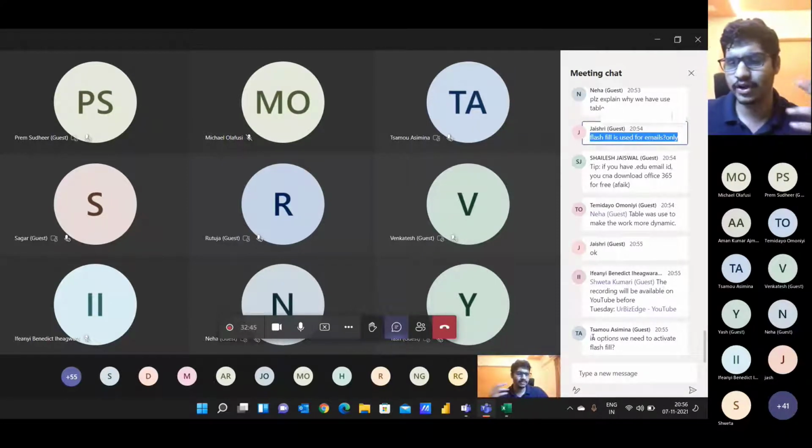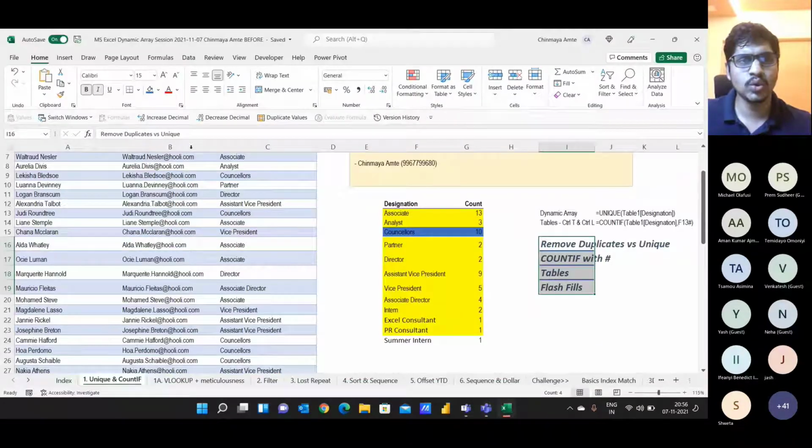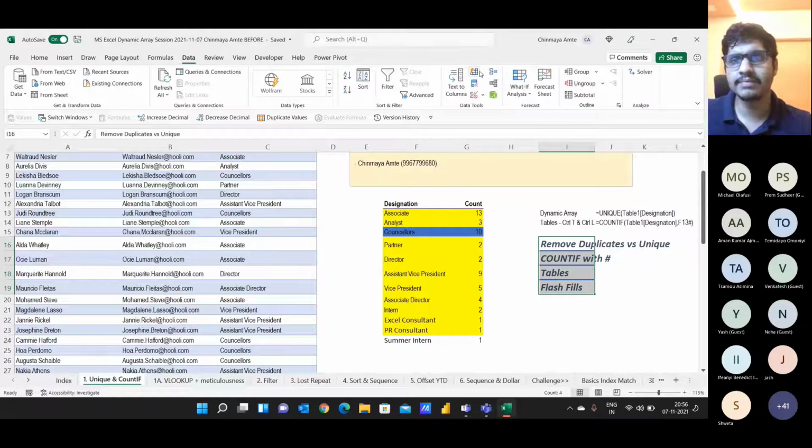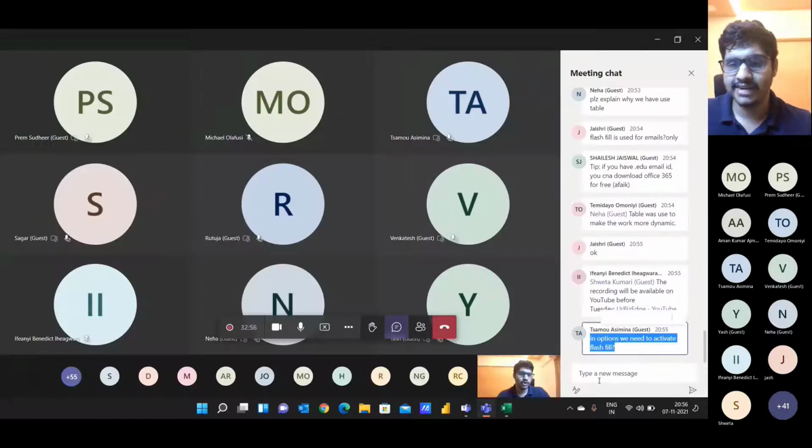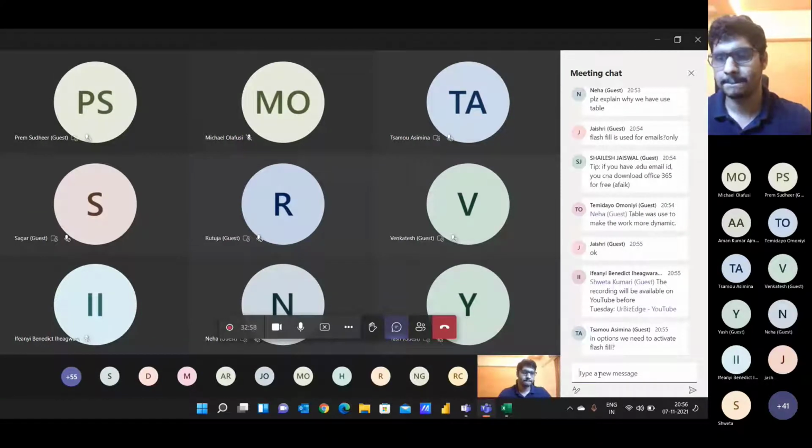Samu, sorry if I'm getting your name wrong. We don't need to activate Flashfill. It's already there. Just go to the data tab, and in the data tab there is something called Flashfill here. So activate it. It's already there.